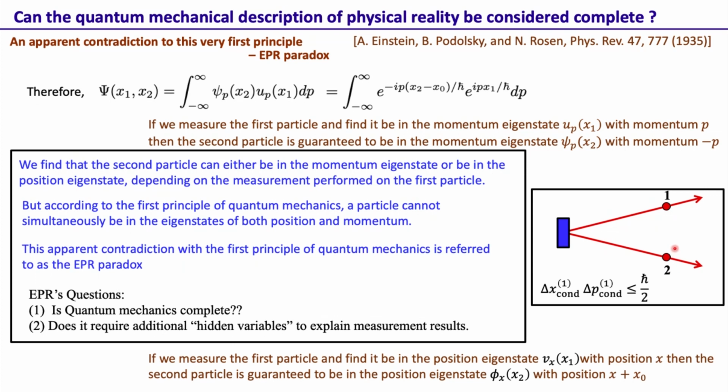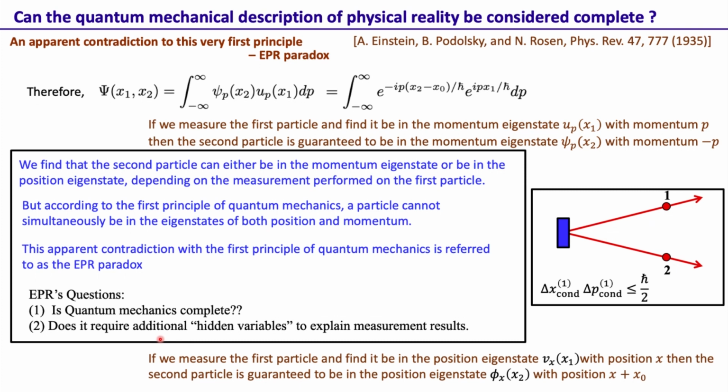The only way this can be explained is perhaps by saying that this particle has the simultaneous eigenstates, which is again in contradiction with the first principle. So the question is, is quantum mechanics really complete? Or maybe it is complete, but it requires some additional hidden variables to properly explain the measurement results. This was the essence of EPR.